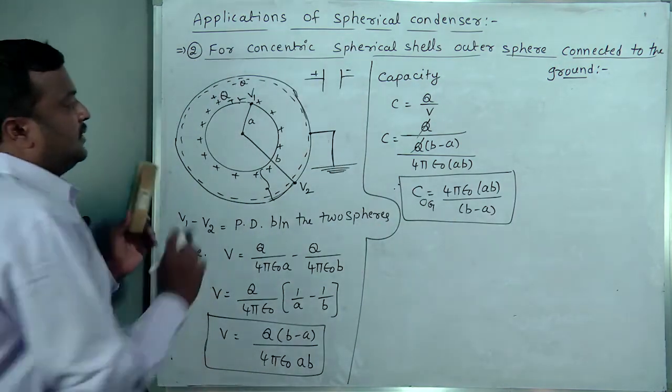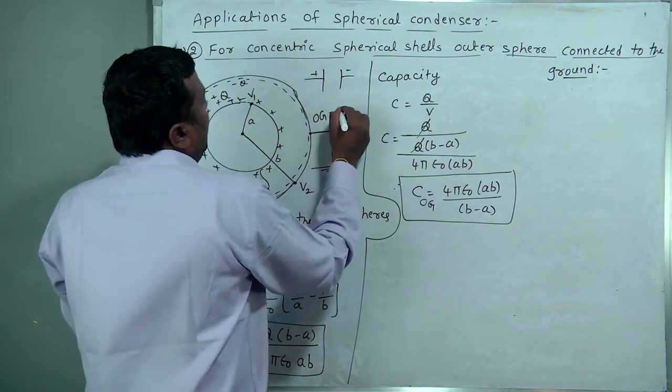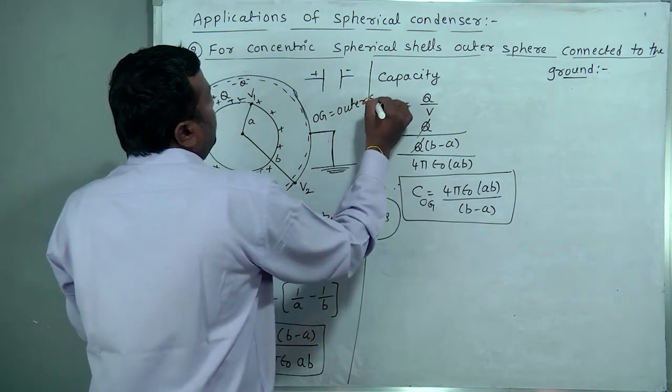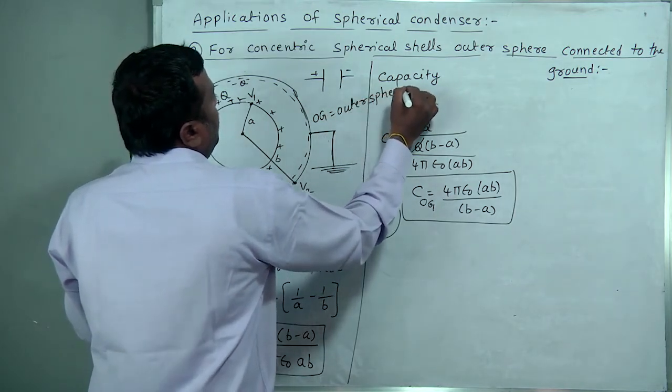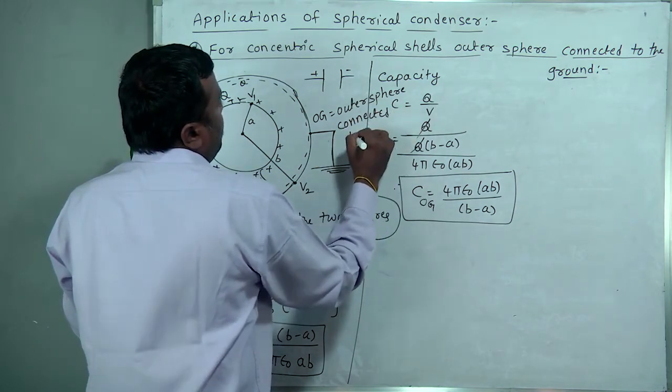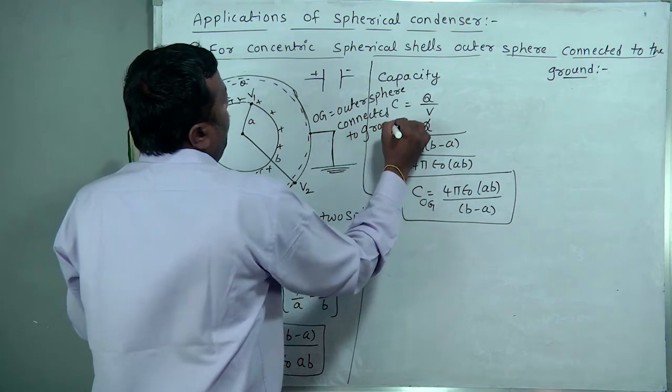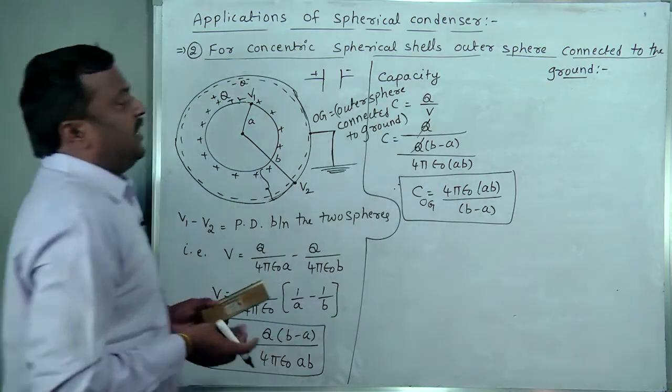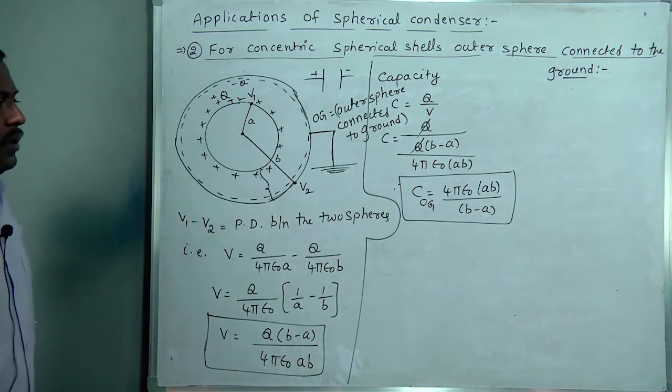OG represents outer sphere connected to ground.